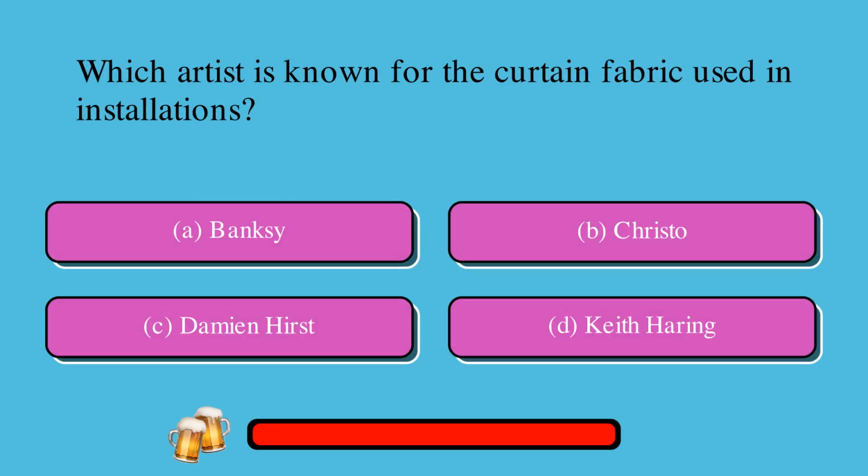Which artist is known for the curtain fabric used in installations? A. Banksy, or B. Christo, or C. Damien Hirst, or D. Keith Haring? The correct answer is B. Christo.